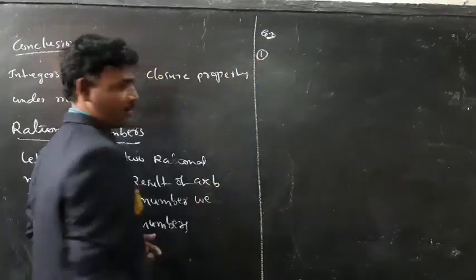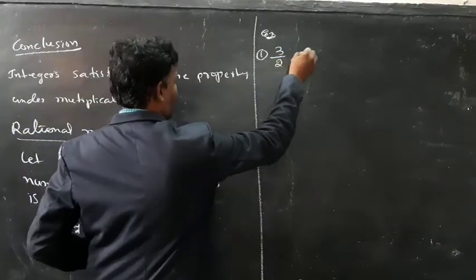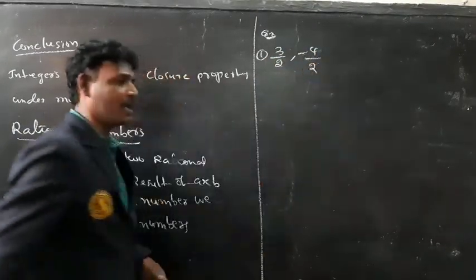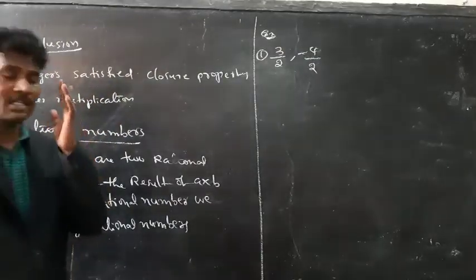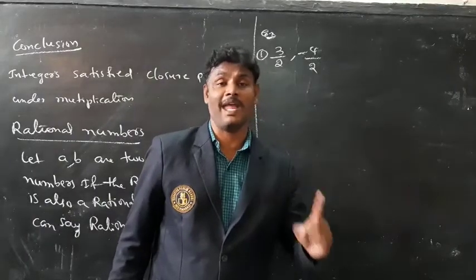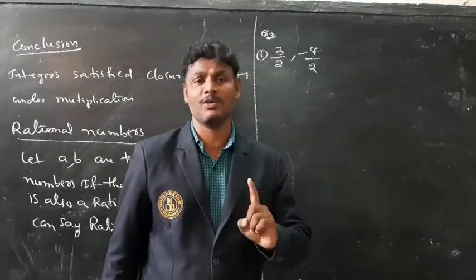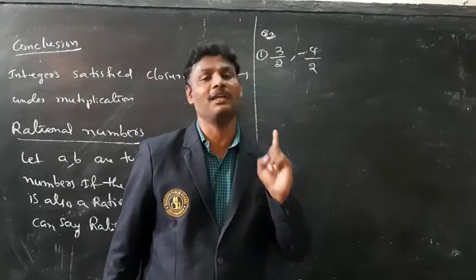Here example 1. For example, 3 by 2, minus 4 by 2 are two rational numbers. What is the definition of rational numbers? A number which can be written in the form of p by q, where q is not equal to 0 and p, q are integers.